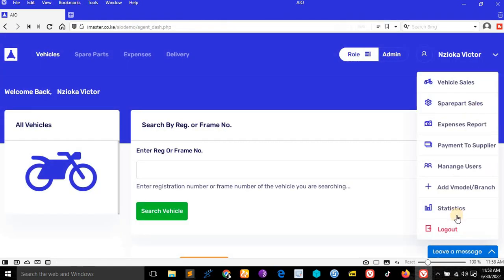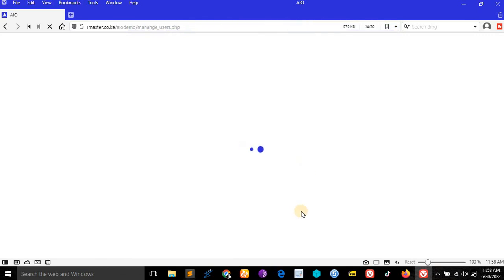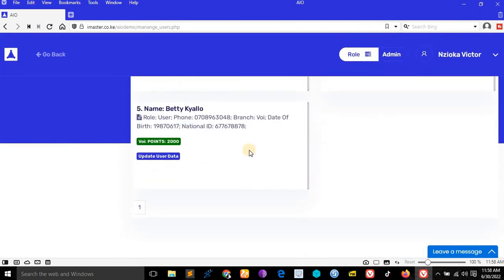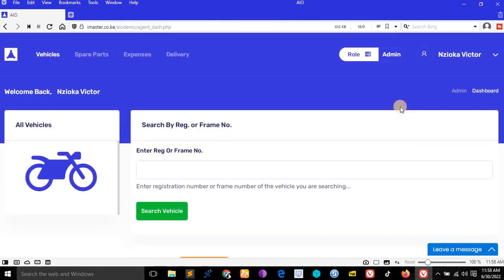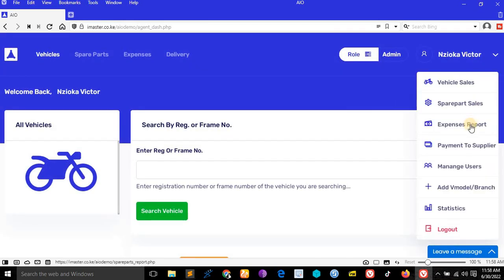If we go back to manage users and see the points Berjalo has gained, Berjalo has gained 2,000 points because she sold an item at 2,000 bob. So any sale she makes, she's given points. That is the social credit we are talking about.